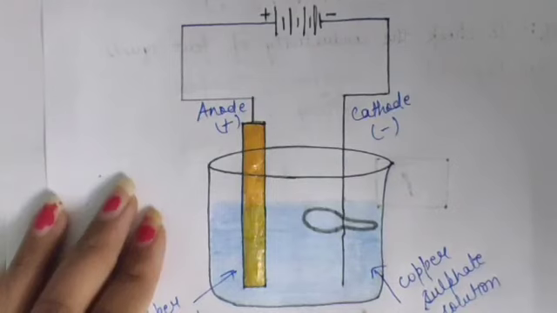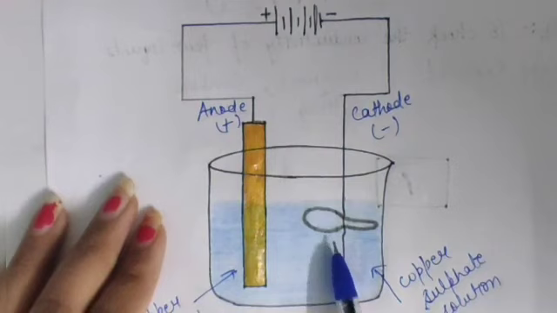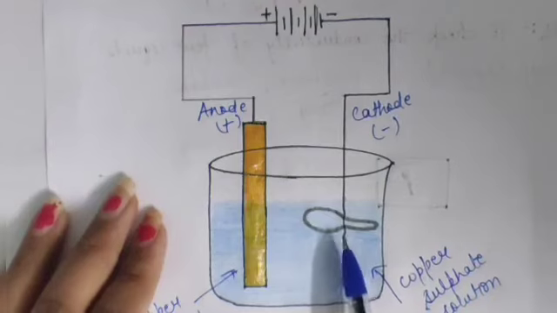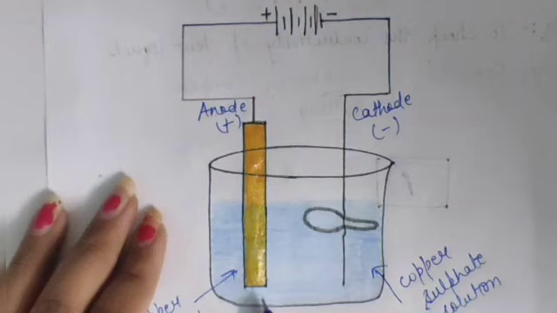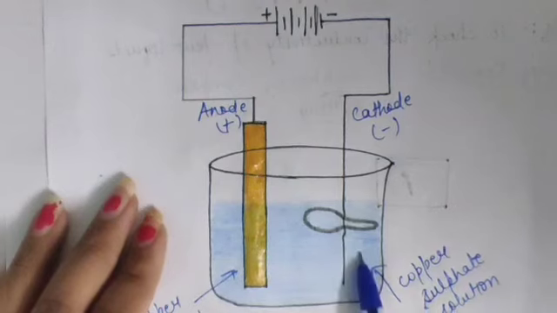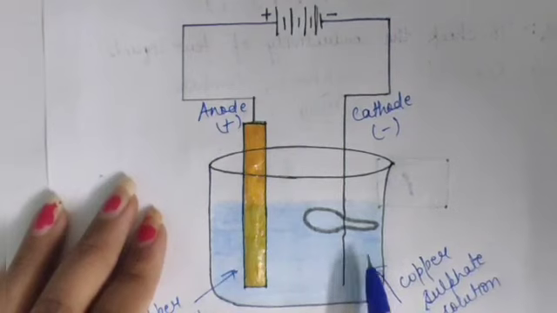Leave it undisturbed for half an hour. So after half an hour you will see a deposit of reddish brown coating on the spoon. Means the spoon color appears reddish brown. Why? Because there is a deposition of a layer of copper on the spoon, and this is called electroplating.